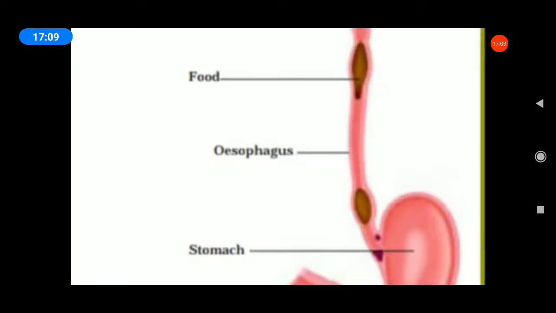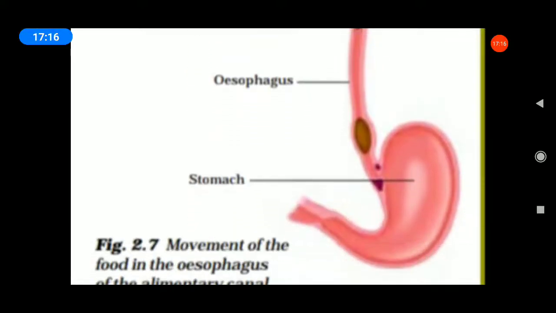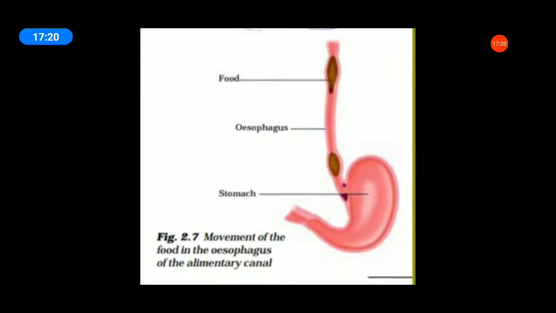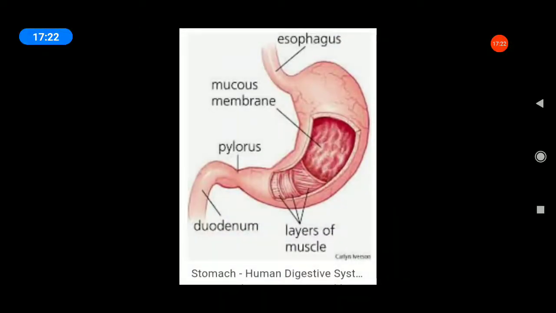Okay, the movement of food in the esophagus of the alimentary canal. This one is the food. Esophagus, stomach. The movement of food in the esophagus of the alimentary canal. Next one.